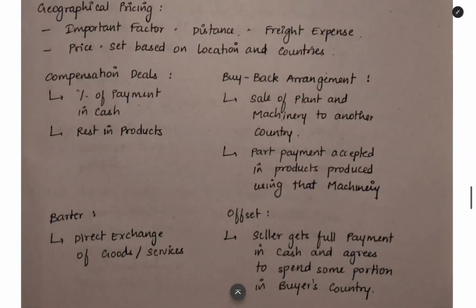In that we have four things. One is the compensation deals. When you are selling the product, you will get a percentage of payment in cash, and the remaining you will get in products. The incoming products will be adjusted towards the price of the product which you are selling. And then buyback arrangement. You will be selling branded machinery to another country, and then you will accept part payment in the finished goods produced using that machinery. For example, you are exporting coffee machinery, you will receive part payment in coffee beans manufactured using that machinery. They will give it to you.